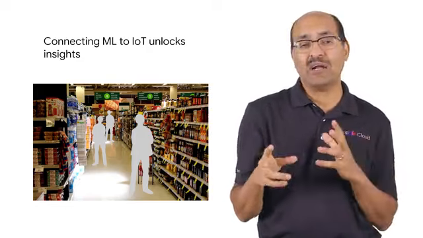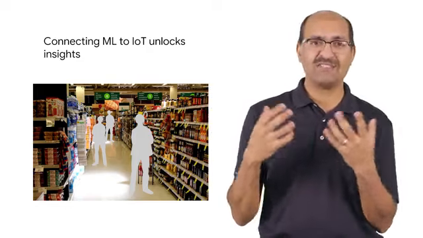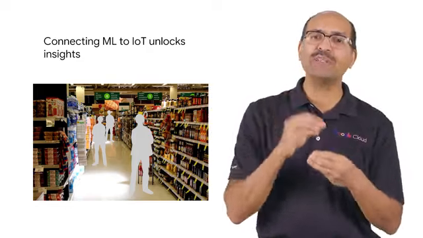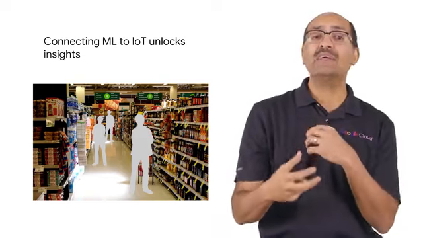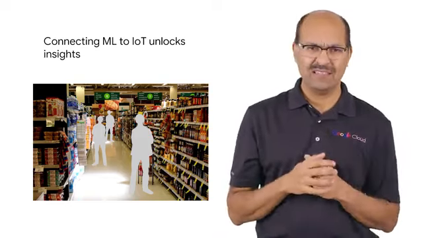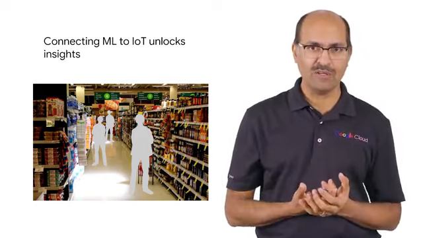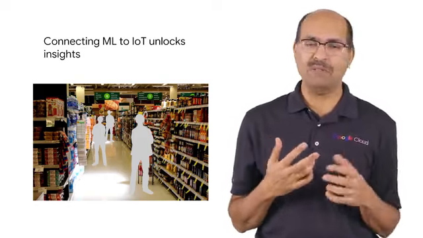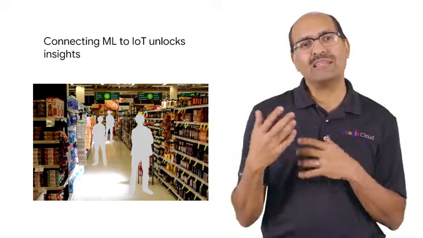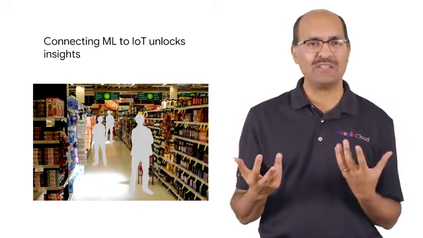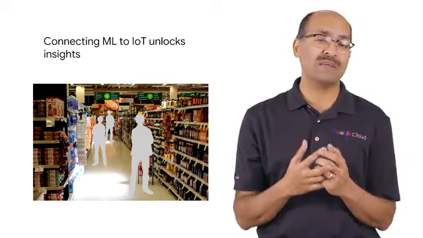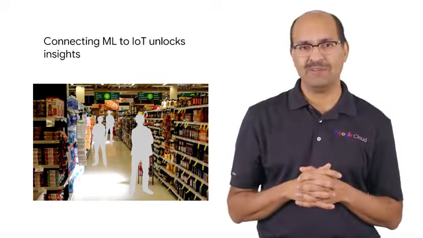The machine learning model can categorize the actions a shopper takes after viewing the featured display, triggering notifications and insights. Did they pick up the item? What was their sentiment? Did they consult their phone? What other items did they pick up? Did they make a purchase? With analysis of this type of information, the store can make adjustments to influence shopper behavior.